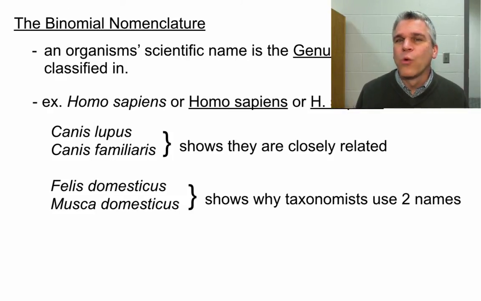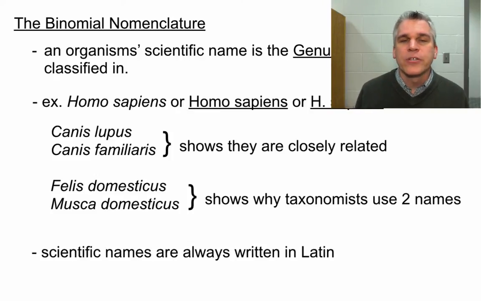Imagine if we only used one name for every species, we'd have to come up with hundreds of millions of different names. And notice too that the scientific names are always written in Latin. Latin is a language that's no longer spoken, and so it doesn't change anymore. And it doesn't matter what language you're writing something in, you will always write the scientific name in Latin.